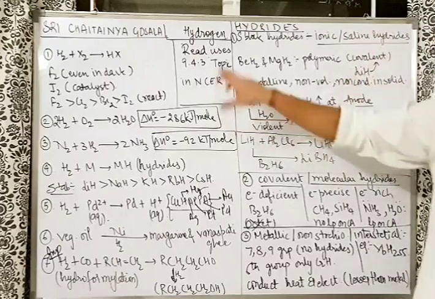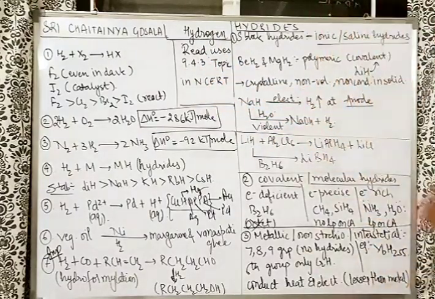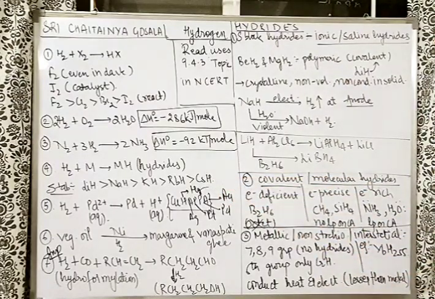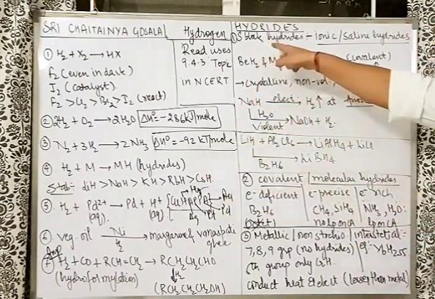Such kind of many uses are given in the 9.4.3 topic in NCERT. Make sure that you read them. Talking about the hydrides now, these kinds of metallic hydrides and other types of hydride we are going to discuss. They are called, not metallic precisely, S-block hydrides.